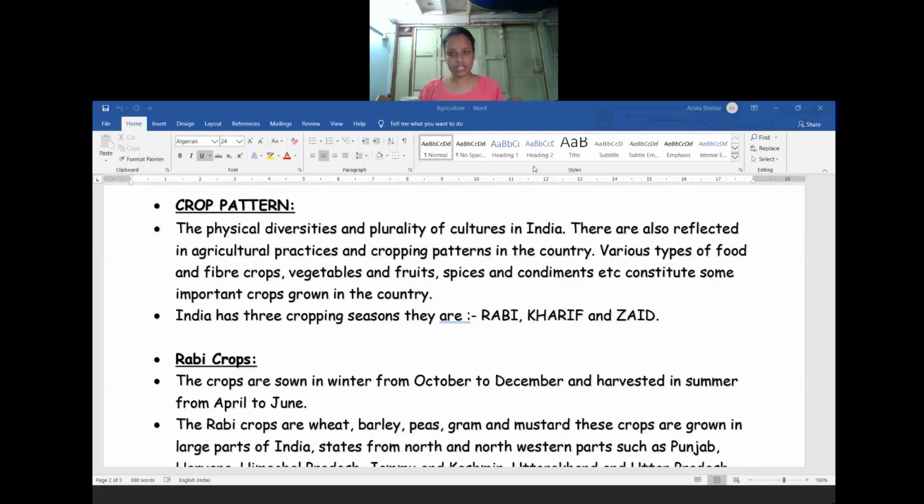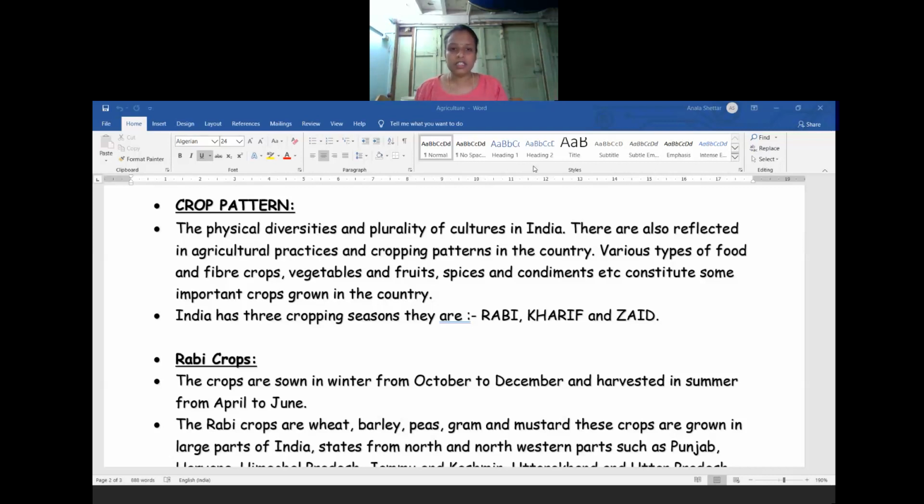In which particular season we do the cropping, that is plowing activity, harvesting activity, as well as agricultural activities, in which season it will start and in which season it will end. So the crop pattern is divided into three parts. One is rabi, second is kharif, and third is zaid.